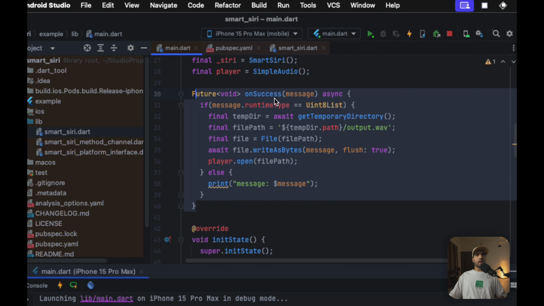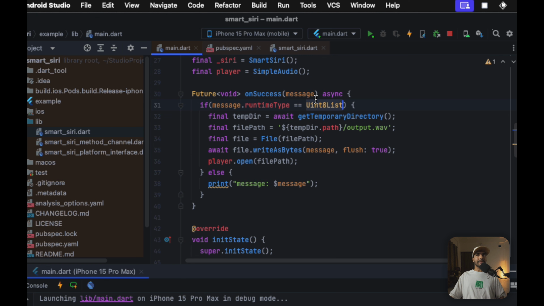But as you can see, if it is of uint8 list, meaning that on success, once all of the processing is done, once our agent AI is run, then on success what we need to do. So here I'm simply getting the bytes of the audio and playing that using our player object.